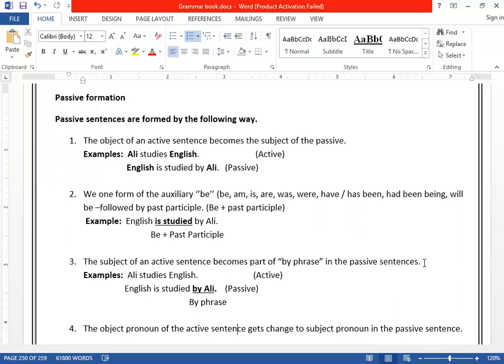How many steps? 5. Step number 1: whenever you are given a sentence, you will look for the subject and the object. In a sentence, first of all, you will try to find out the subject and object. Remember that only transitive verbs can be changed into passive, not intransitive. Remember that. Transitive verbs are those verbs that are followed by an object.